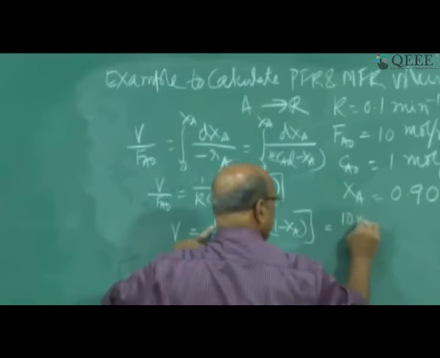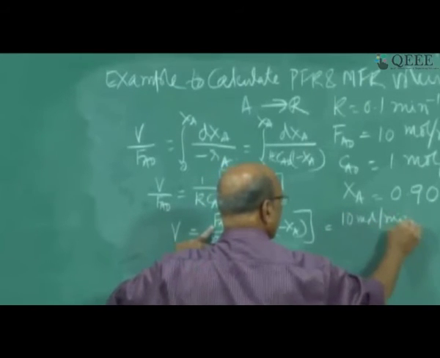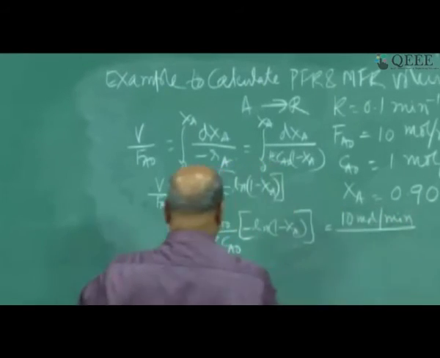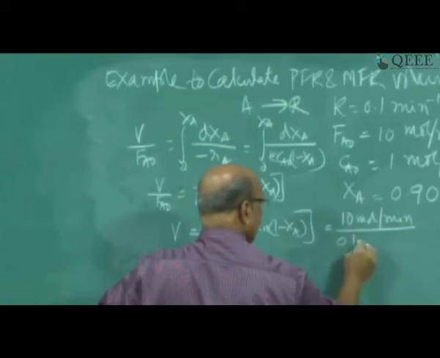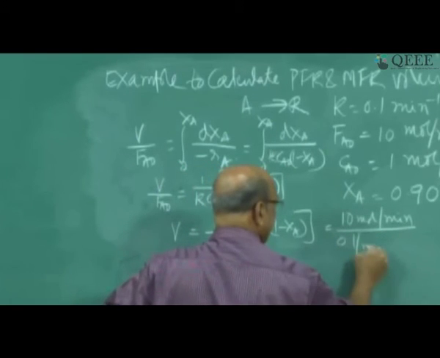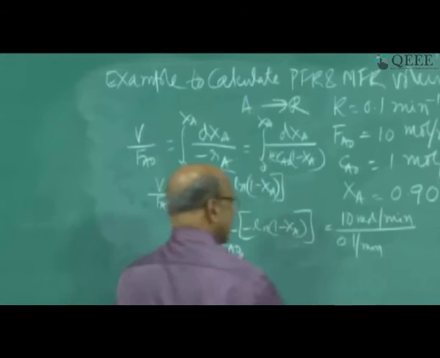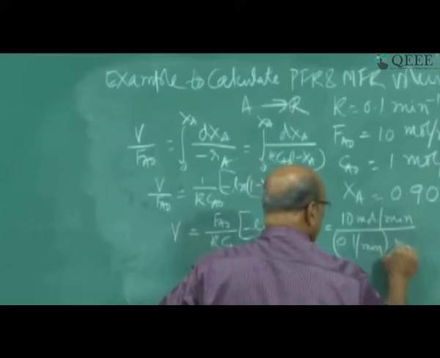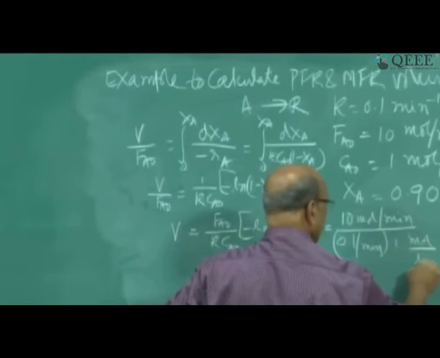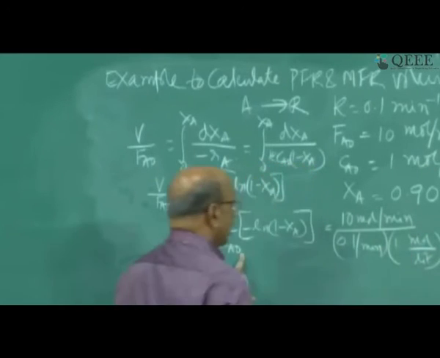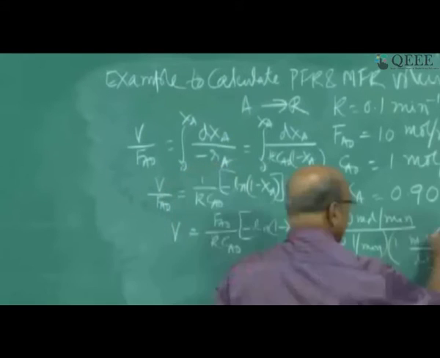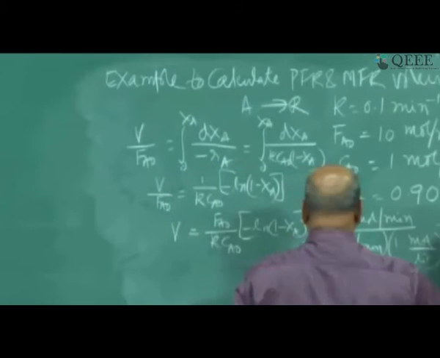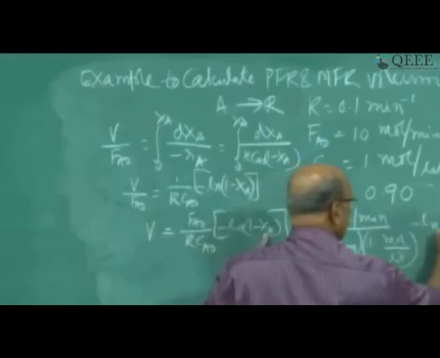FA0 is 10 moles per minute, and K is 0.1 per minute. And Ca0 is 1 mole per liter. So this is minus ln of 1 minus 0.9, so this will be 0.1.